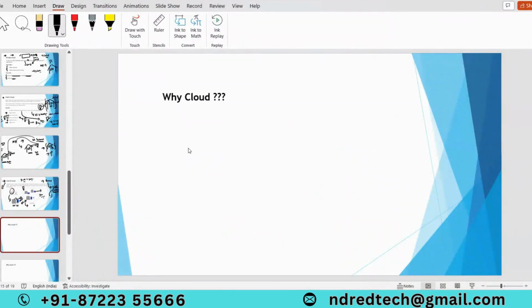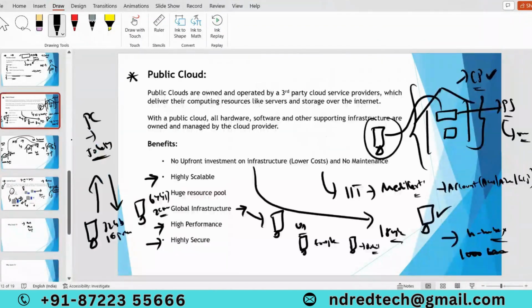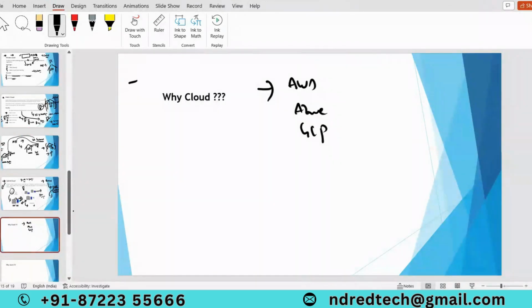So these are all the advantages we get with public cloud. So why cloud? Whether it's AWS, Azure or GCP, because of this huge number of advantages, nowadays we have huge demand for cloud engineers. If you see any openings, you will find a huge number of open positions for cloud engineers. So we have AWS, Azure, and GCP. Mostly we have three clouds.